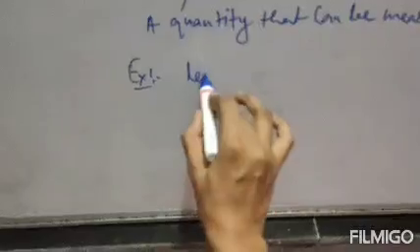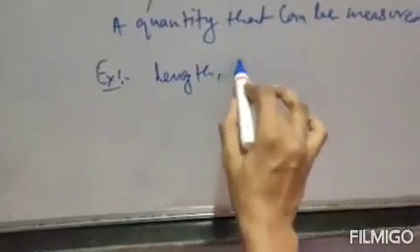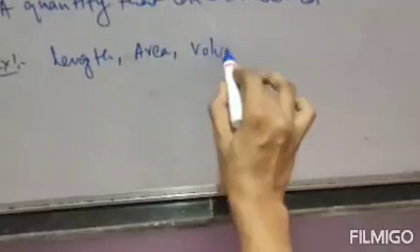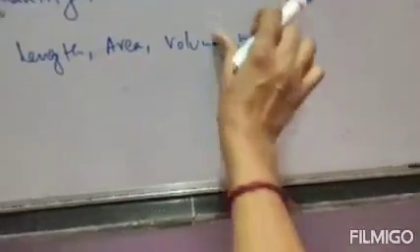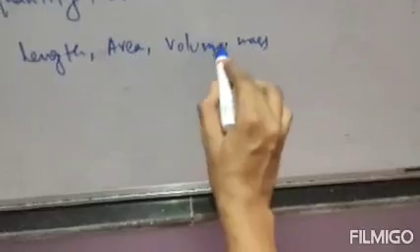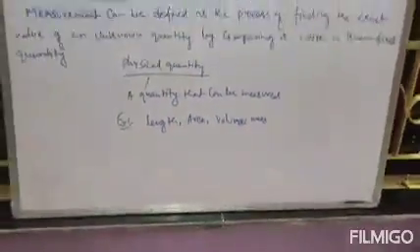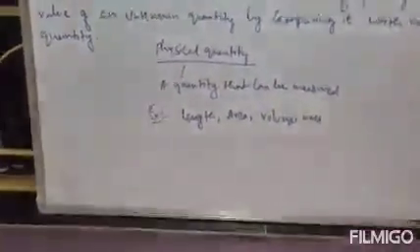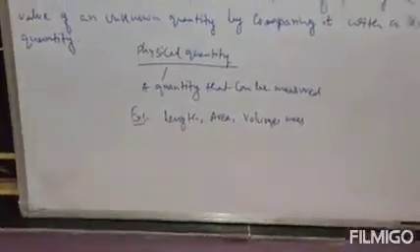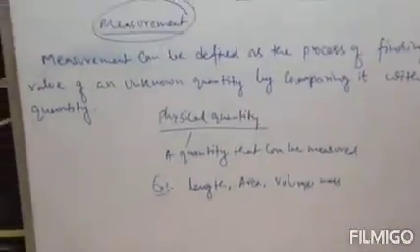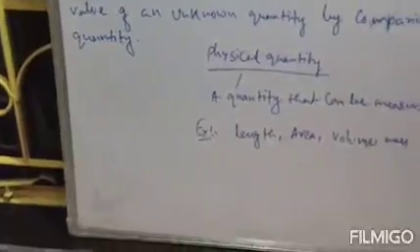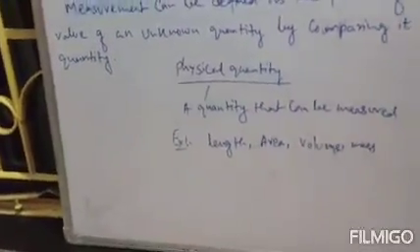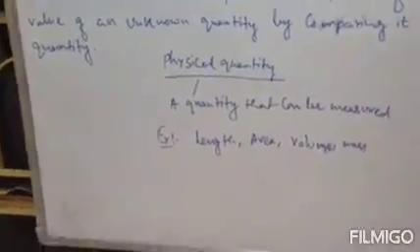What is an example of a physical quantity? Physical quantities can be length, area, volume, mass, and so on. So there are many physical quantities. These are some examples. Now physical quantities are of two types. One is your fundamental quantity, and the second one is your derived quantity.